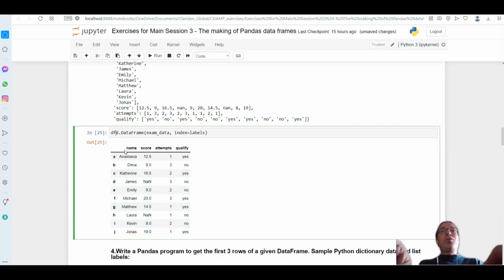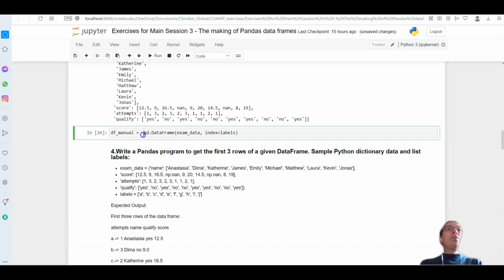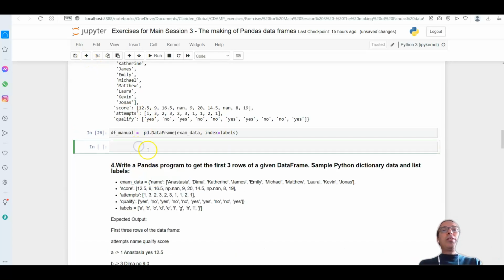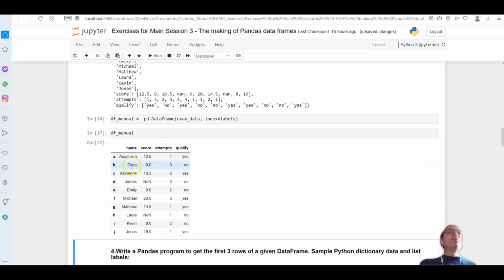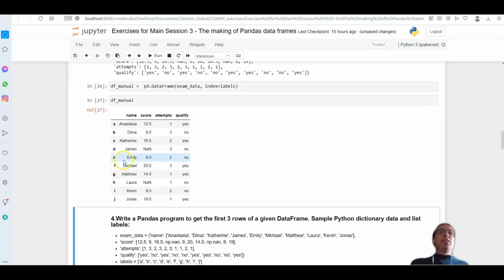And if I now go df manual here, I've just created manual, and I say pd, I can go and say, as well as I normally do, df manual, create a manual data frame. Very nice.